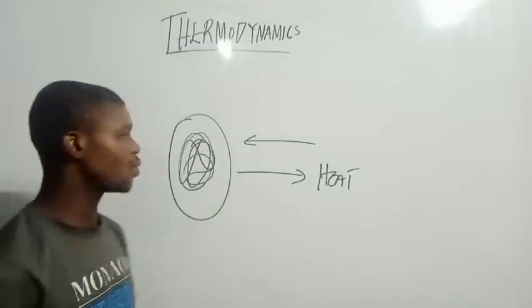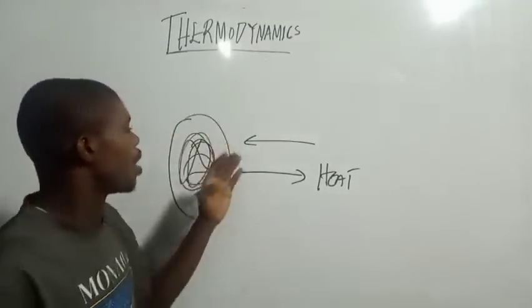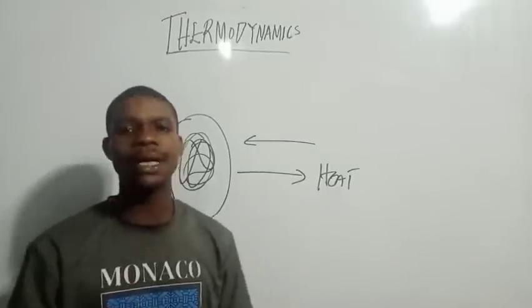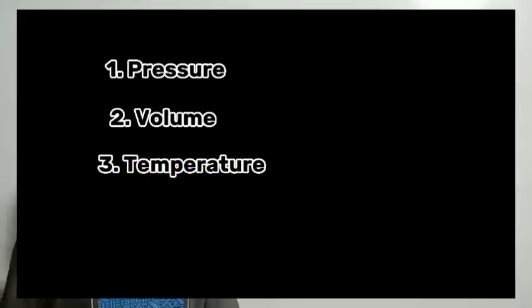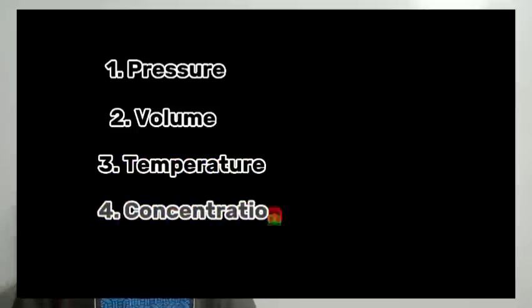When you're studying thermodynamics or evaluating a system, there are certain properties you must take note of. The first one is pressure. You must consider pressure when you are studying thermodynamics. Number two, you must consider the volume of that system. Number three, you must consider the temperature of the system, then the concentration of those systems. So you have to look at those things very well.